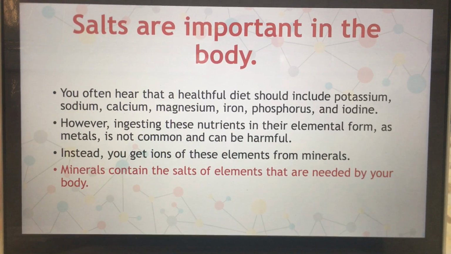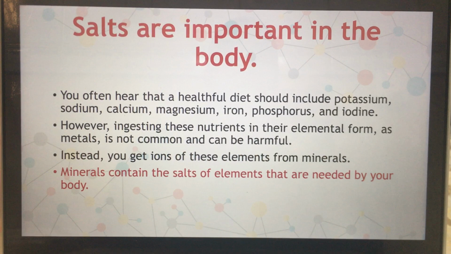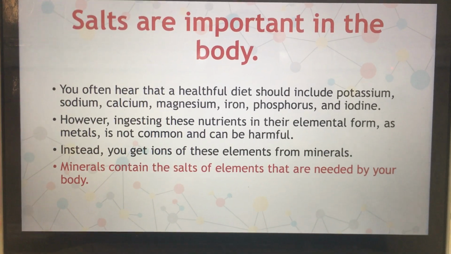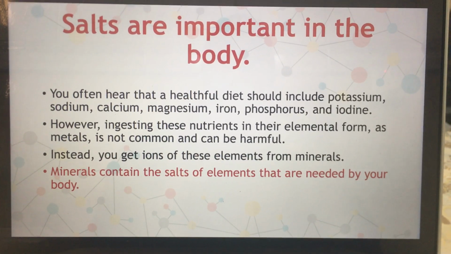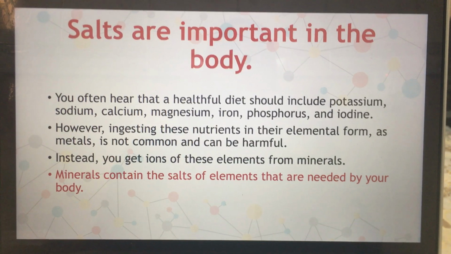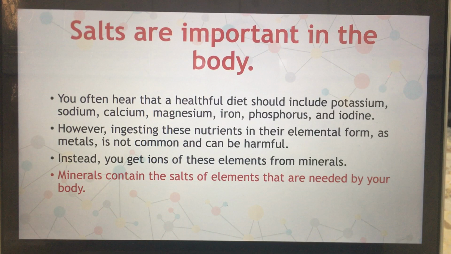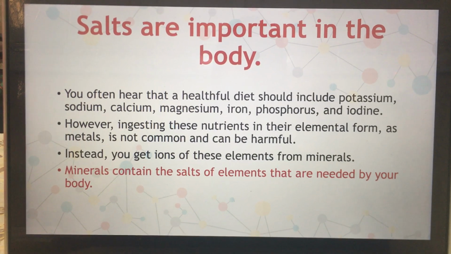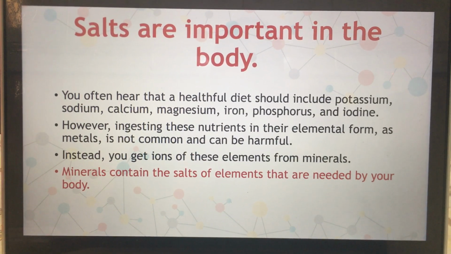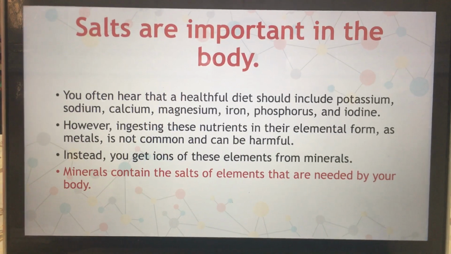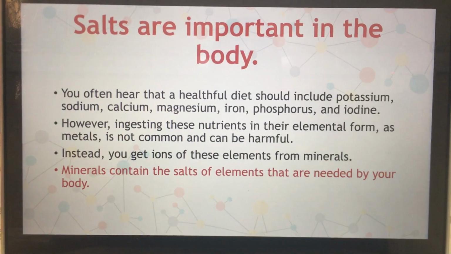We cannot digest potassium element or sodium element. So how can we ingest these metals? We ingest them through food in the form of minerals. Minerals contain salts of elements that are needed for our body.